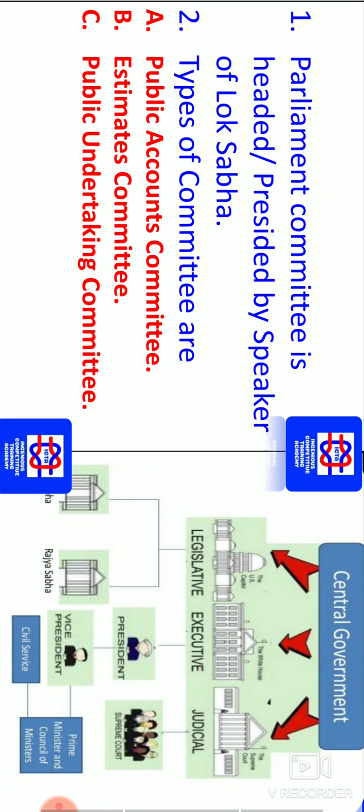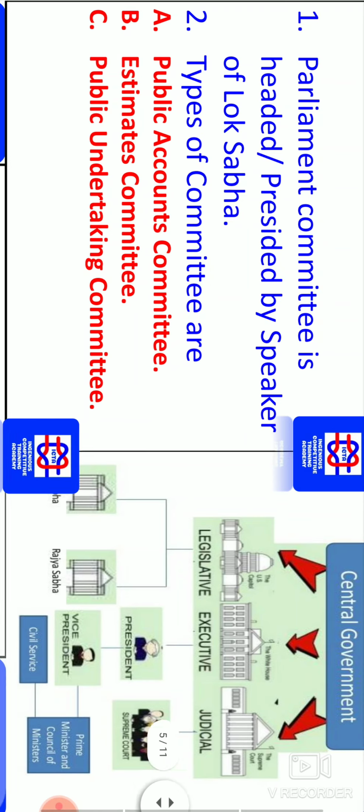The Parliament joint session is presided over by the Speaker of Lok Sabha. So we should know who exactly sits for the joint session of the Parliament: it is presided over by the Speaker of the Lok Sabha. At present we have Om Birla, who sits in the Parliament. Types of committees, as you can see, we have A, B and C: Public Accounts Committee, Estimates Committee, Public Undertakings Committee. These are the three committees we have. So please go through exactly whatever has been given.